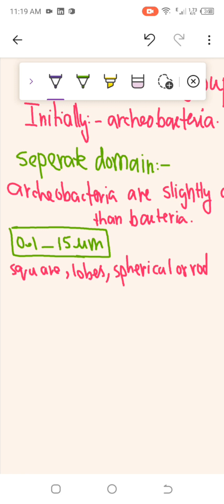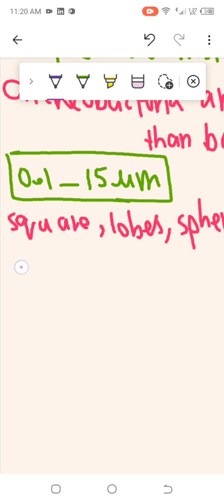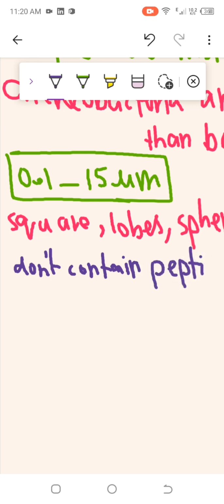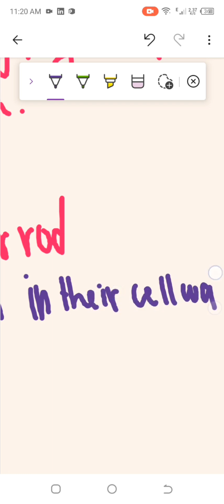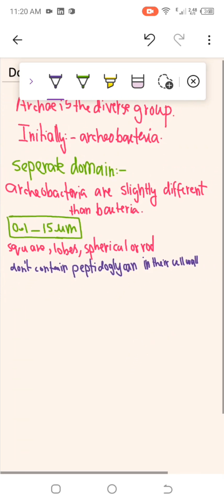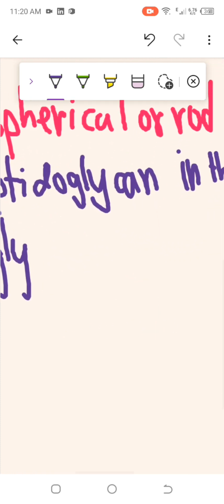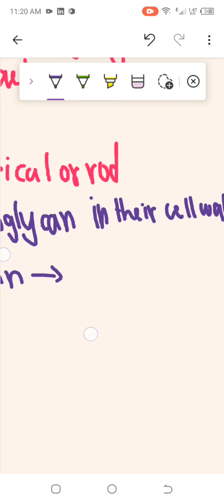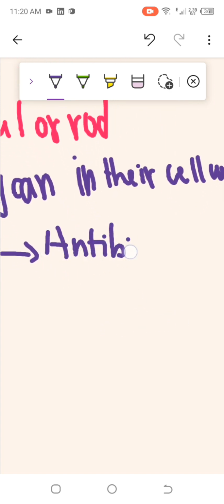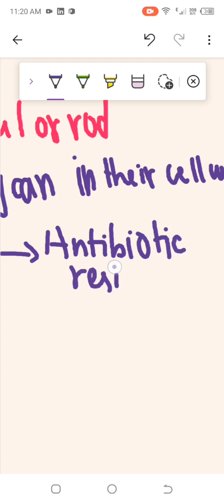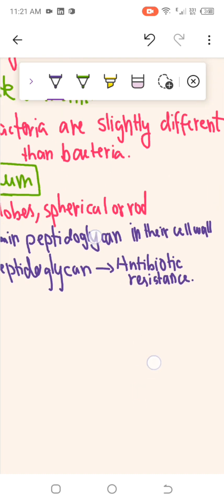So they do not contain peptidoglycan in their cell wall, but they have pseudopeptidoglycan, which helps in antibiotic resistance. I hope this is clear.